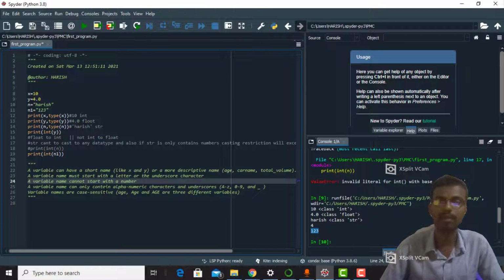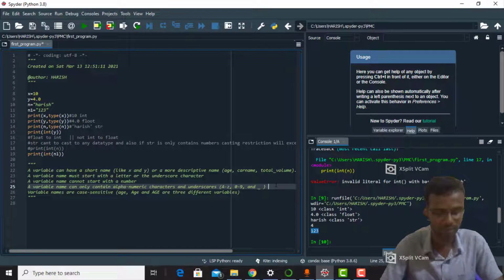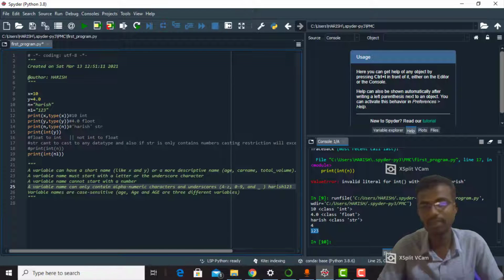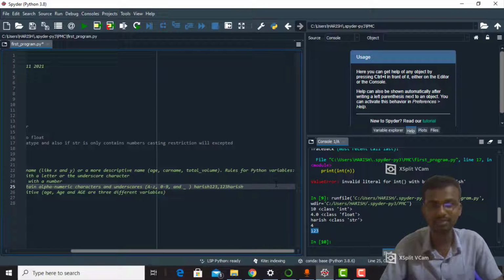A variable name can only contain alphanumeric characters and underscores. A variable name starts with A to Z, not 0 to 9, but a variable name containing 0 to 9 numbers is also valid. Harish123 is a valid variable name, but 123Harish is not.